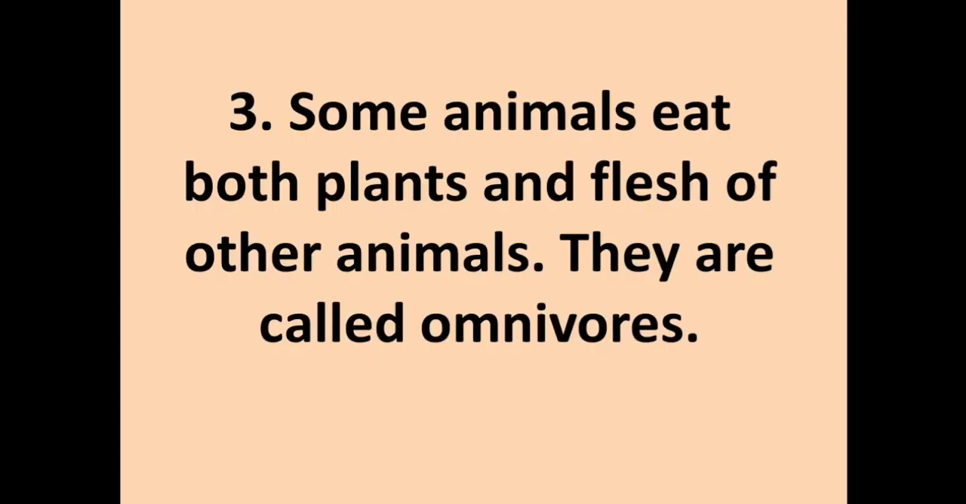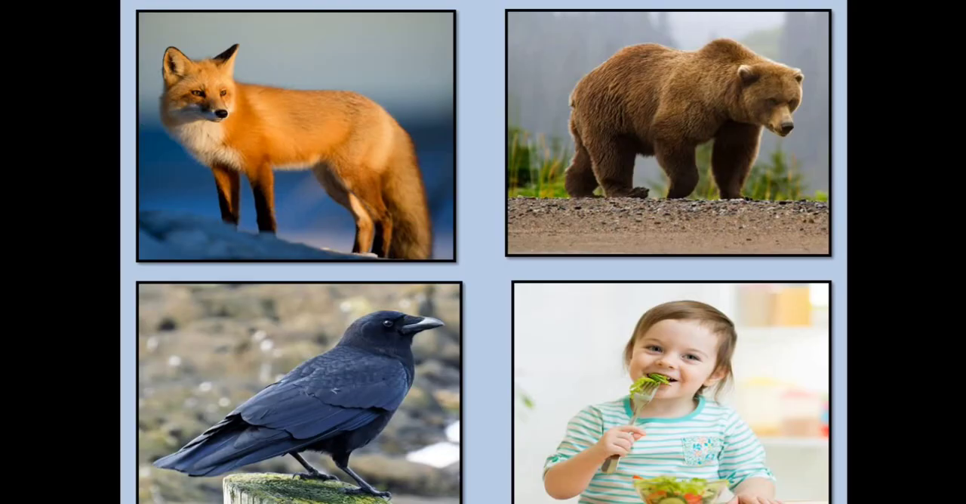Third and the last group is omnivorous. Animals that eat both plants and the flesh of other animals are called omnivorous. Animals like fox, deer and crow are omnivorous. Even we human beings are also omnivorous.